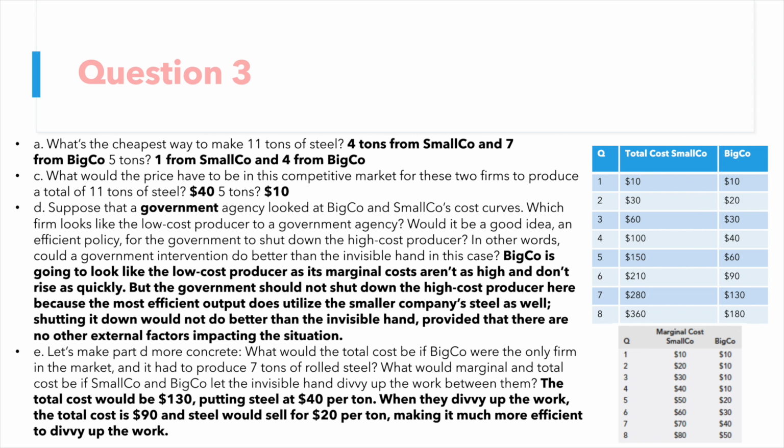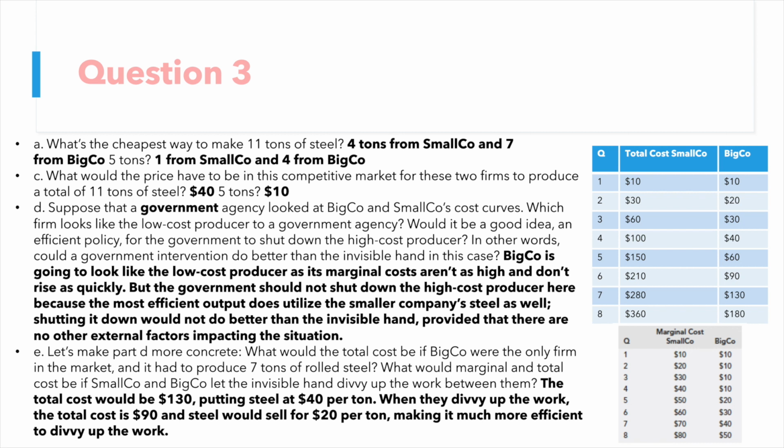If the government were to look at these firms from the outside, it looks like BigCo is the lower cost producing company. So intuitively, the government may want to just shut down the higher cost firm, which would be Smallco here. But this isn't actually where the market is going to be most efficient, as we'll see clearly in Part E. Because the invisible hand is going to be much more efficient than the government would be here, assuming there's no externalities.